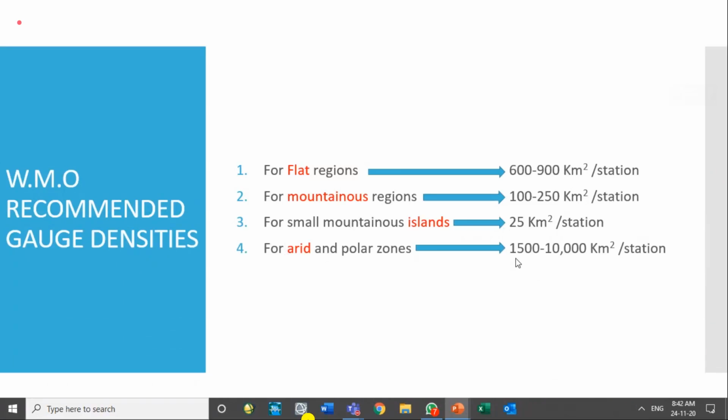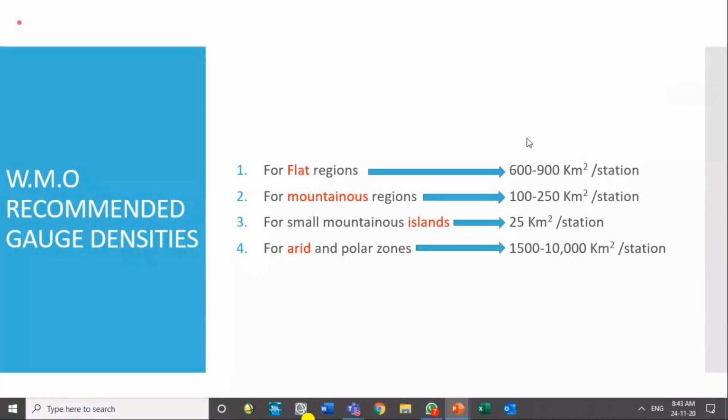About the total rainfall, 1500 to 10,000 square kilometers per station is recommended for arid and polar zones. Pakistan has flat and mountainous regions. Some of the Pakistan area is arid also. Average rainfall for Pakistan is 220 to 297 millimeters, I think. While in the south, in the Sindh part and in the desert area, we have quite huge evapotranspiration or evaporation. So some part of Pakistan has been declared arid or semi-arid. So we have all these three kinds of regions: flat, mountainous, arid.